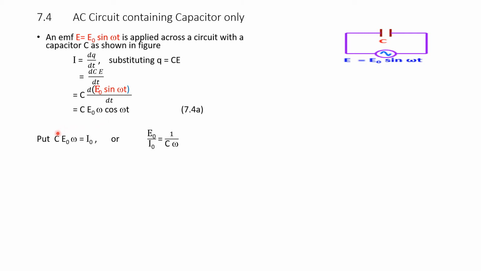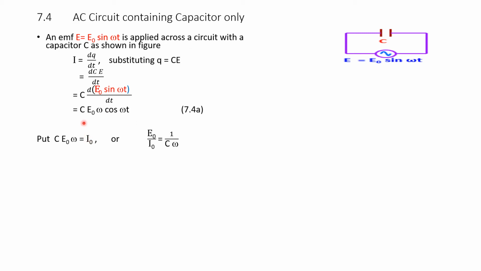Put C E naught omega as I naught. Therefore, this equation becomes I naught cos omega t, or E naught by I naught.